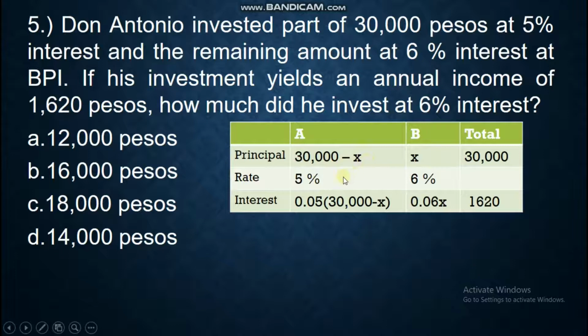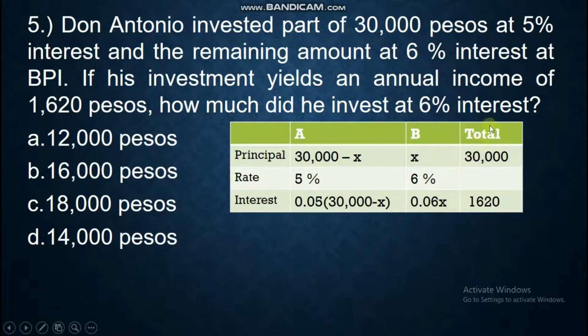The rate for A is 5%, the rate of B is 6%. Now for the interest, we multiply the principal and the rate. So we have here 0.05 times the quantity of 30,000 minus x. 6% is 0.06 times x.